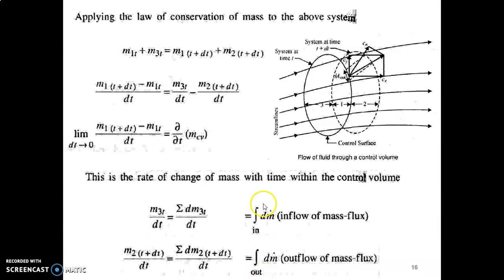Now we will substitute all these changes in our basic equation. This is our basic equation, m1 t plus dt minus m1 t by dt is equal to m3 t by dt minus m2 t plus dt by dt. We will substitute all the expressions by our new, changed expressions. So after substituting, we will get dou by dou t of mcv is equal to integral forms of inflow and outflow.